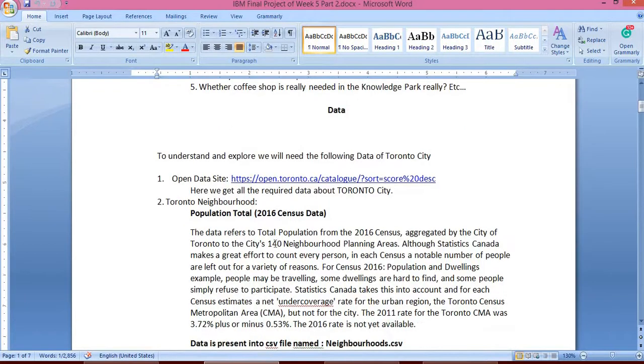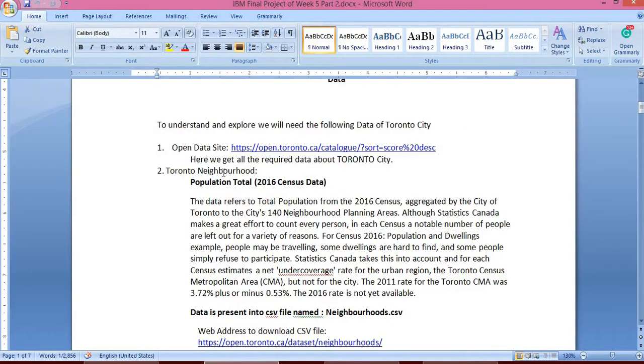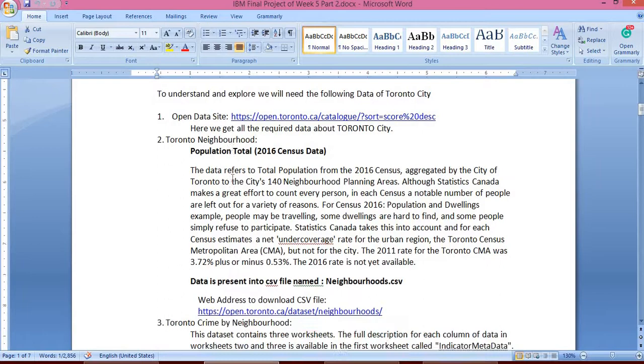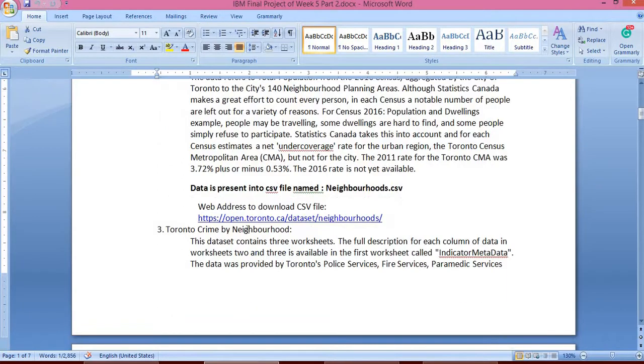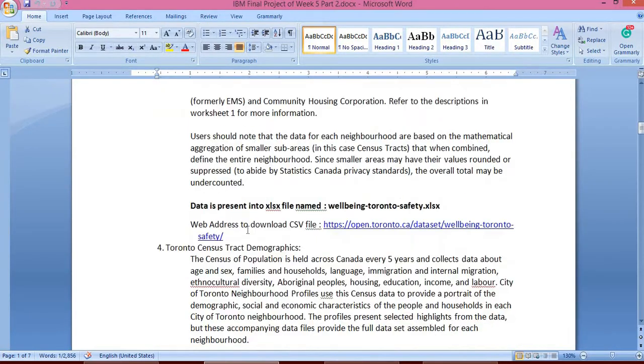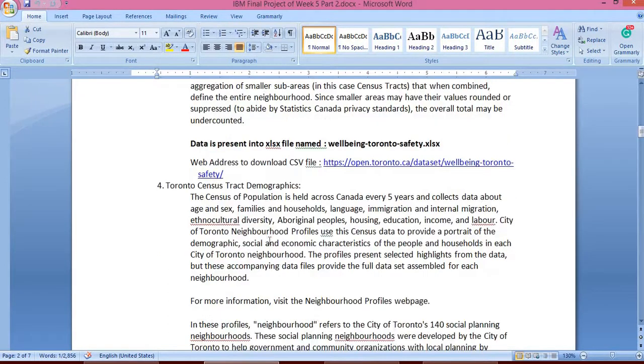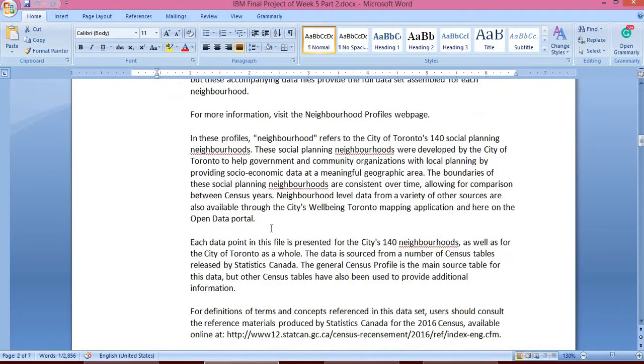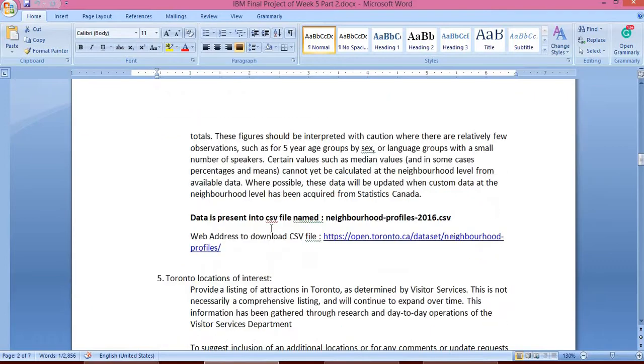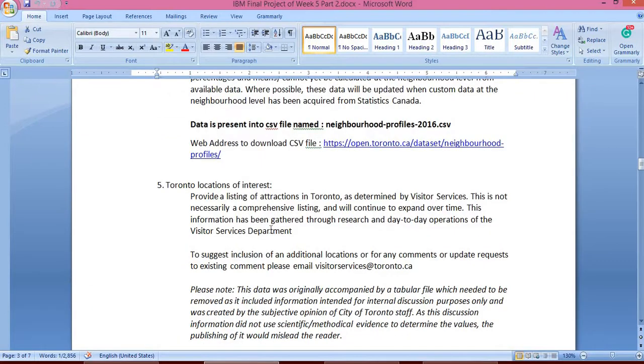Now these files are the population of Toronto, the neighborhoods of Toronto, the crime rates of Toronto, and then the geographical places of Toronto where we can get coffee shops, pizza, cinema houses and all. Those files I have got from the open source Toronto data, and that's why I chose Toronto. I have downloaded these files as CSV and so on.